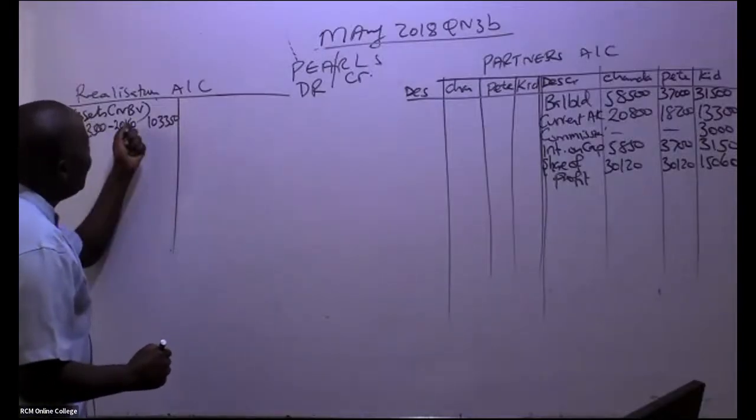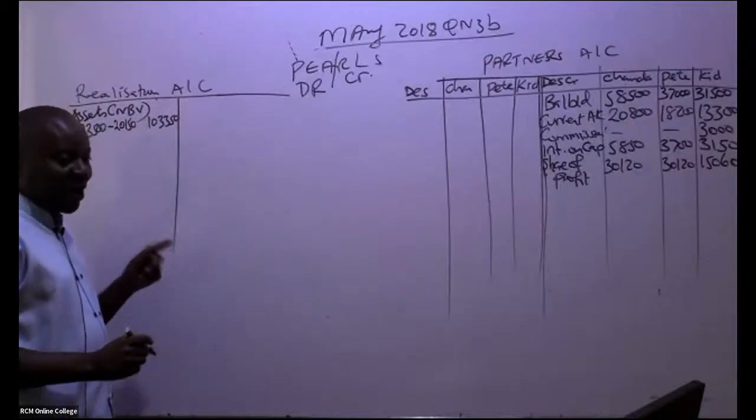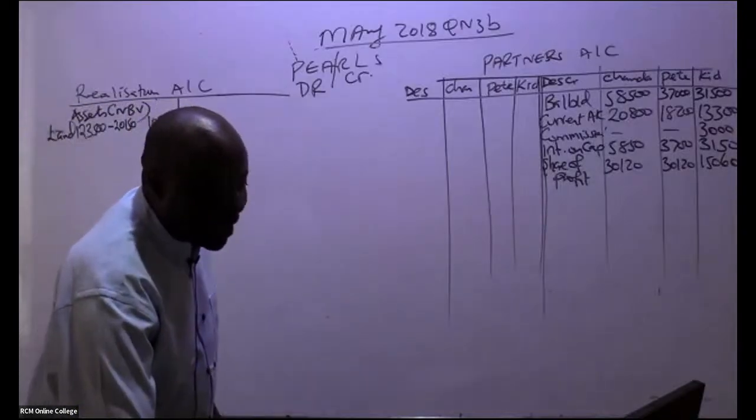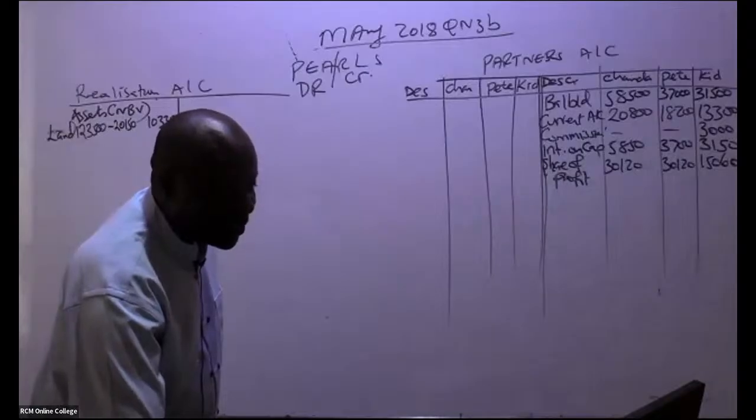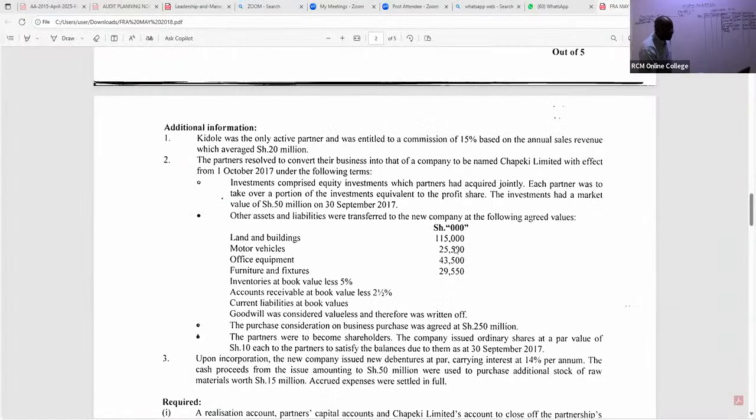that most students on the realization account, they bring the fair values. A good number of them, they will come and tell you, realization, if it's land and buildings, why can't we pick this figure? Most of them, that's what they'll tell me. So you can see these were agreed values between these partners and the new company directors.